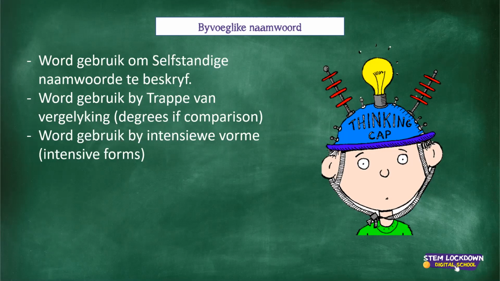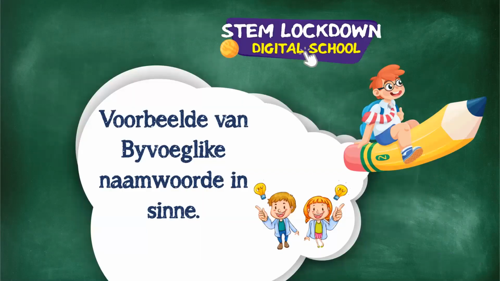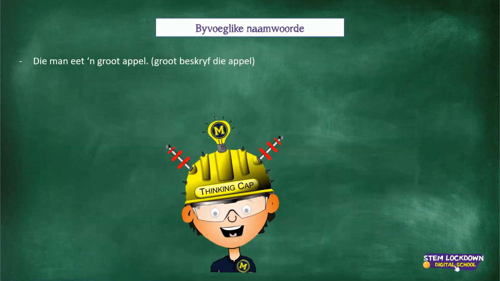Grasgroen, goudgeel, spierwit. And voorbeelde van byvoeglike name in 'n sin. I'm quickly going to give you a few examples of adjectives in a sentence. Die man eet 'n groot appel.